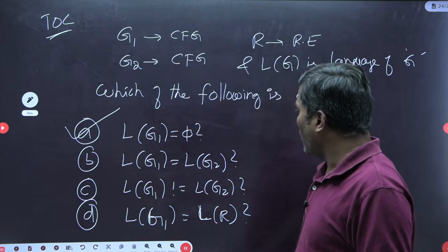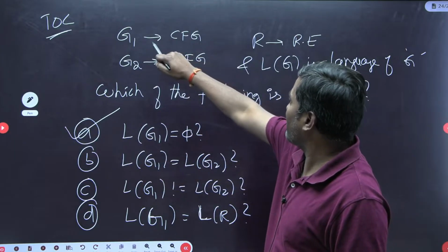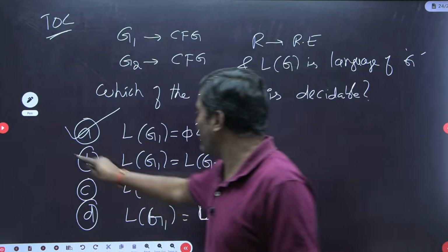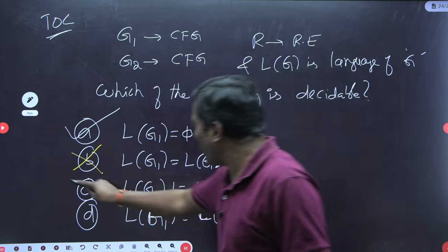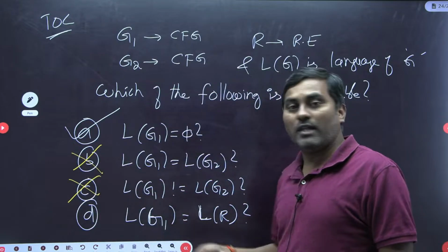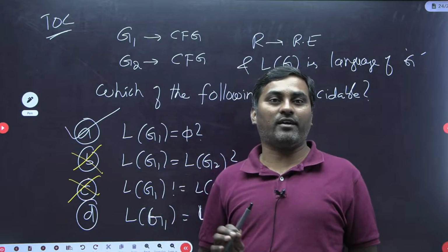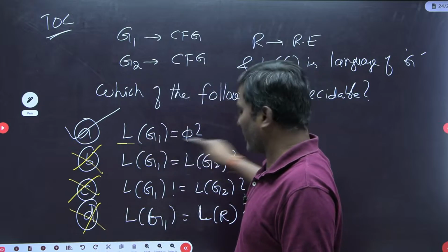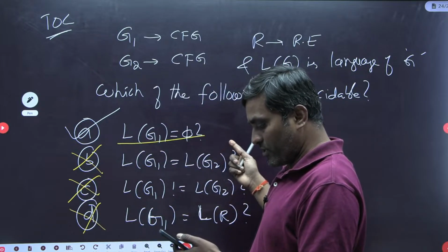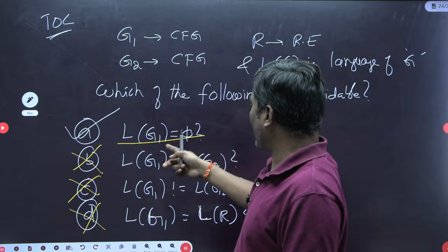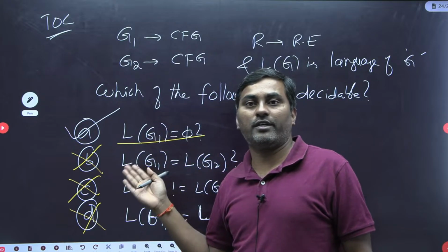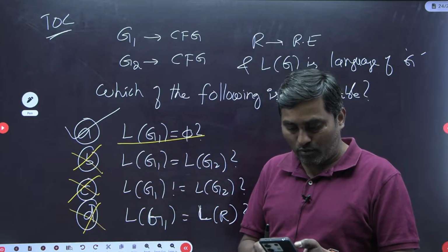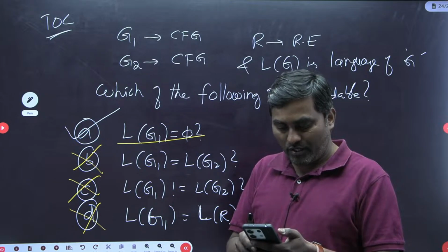Equality of L(G1) and L(G2) is an undecidable problem for CFGs, and not-equal is also undecidable. Whether the generated language is regular or non-regular, regularity is also undecidable. So only one thing I can say: whether the language of grammar G is empty, non-empty or finite is decidable. Like this we can solve this question. I hope this is clear.